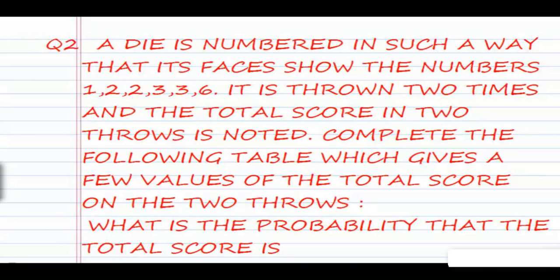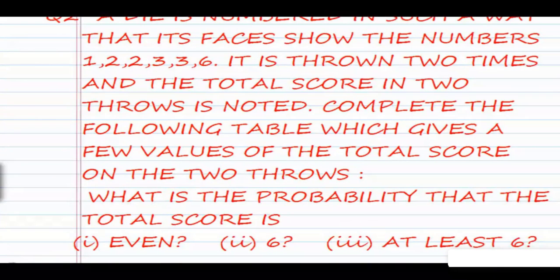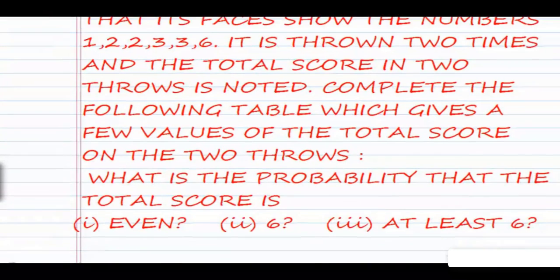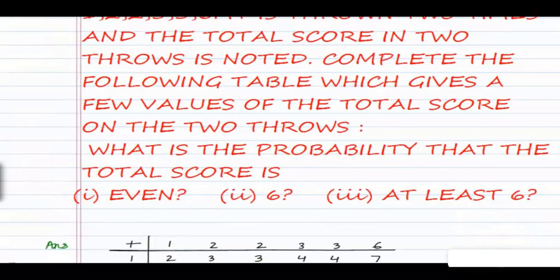So question number 2 is a die is numbered in such a way that its faces show the numbers 1, 2, 2, 3, 3, 6. It is thrown 2 times and the total score in the 2 throws is noted. Complete the following table which gives a few values of the total score on the 2 throws. What is the probability that the total score is even, 6, at least 6?